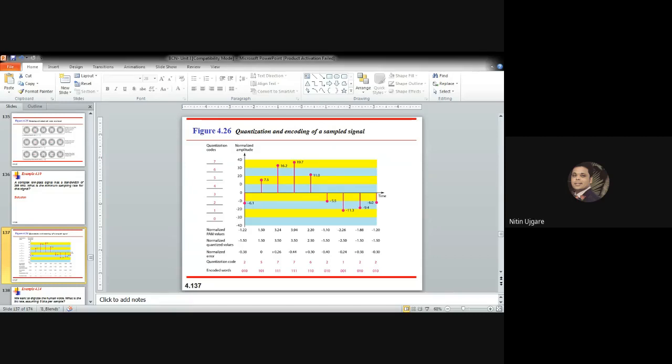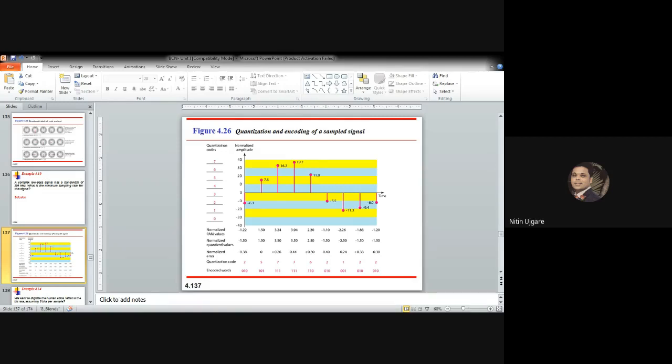Then how would it be ranged? The first zone will be minus 20 to minus 15. Second zone will be minus 15 to minus 10. Third zone will be minus 10 to minus 5. Fourth zone will be minus 5 to 0. Fifth will be 0 to plus 5. Sixth will be 5 to 10. Seventh 10 to 15, and eighth will be 15 to 20. Okay. And the middle points of the zones will be nothing but the mid value of that zone. So the mid value of minus 20 to minus 15 will be minus 17.5 and so on for the other zones as well.